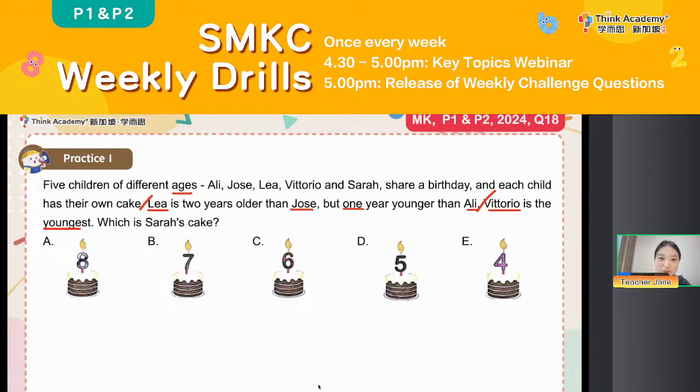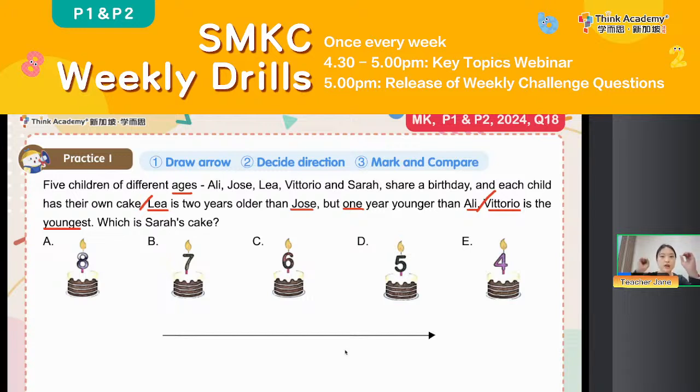But no worries, everyone. We can still try to use the magic arrow to help us label them. Okay, everyone. The first step, you still remember? We can draw an arrow, right? From the left to the right side. Then we also need to decide the direction. From the left to the right, it could be from the youngest to the oldest, right? So everyone, you can label Y for the youngest, O for the oldest to remind you, okay? Do it on your paper. Also take down the notes, okay? Write it down. Draw it together with Teacher Jane.